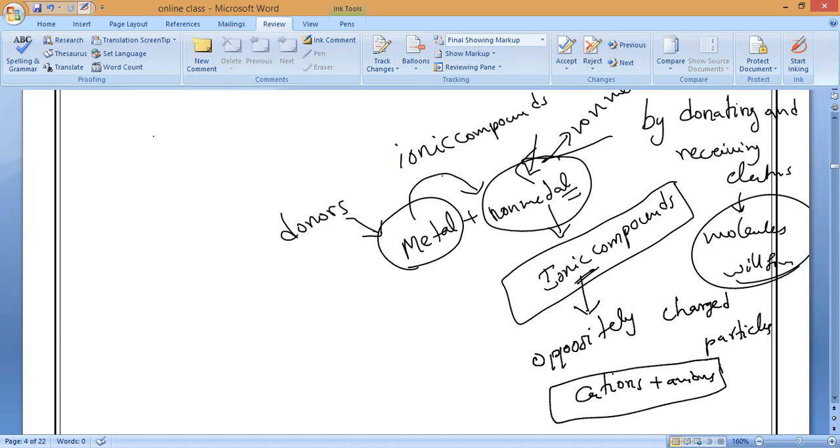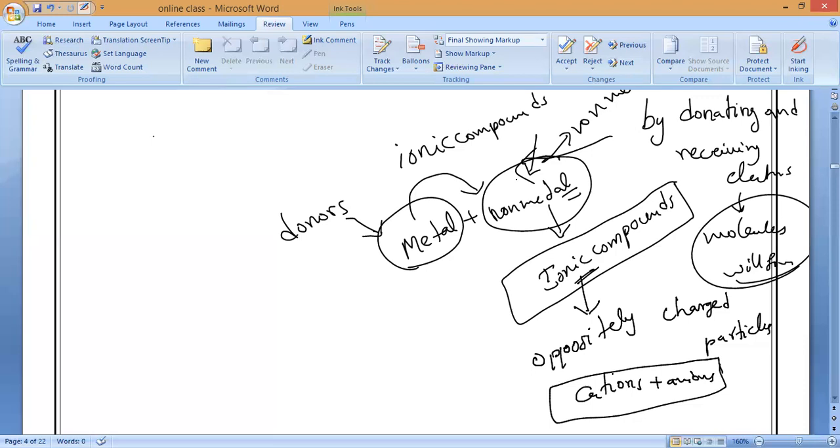Metal will donate the electrons and non-metal will receive or accept the electrons. So the compounds formed by metal and non-metal, what do we call them? Ionic compounds. That is what you have to remember.